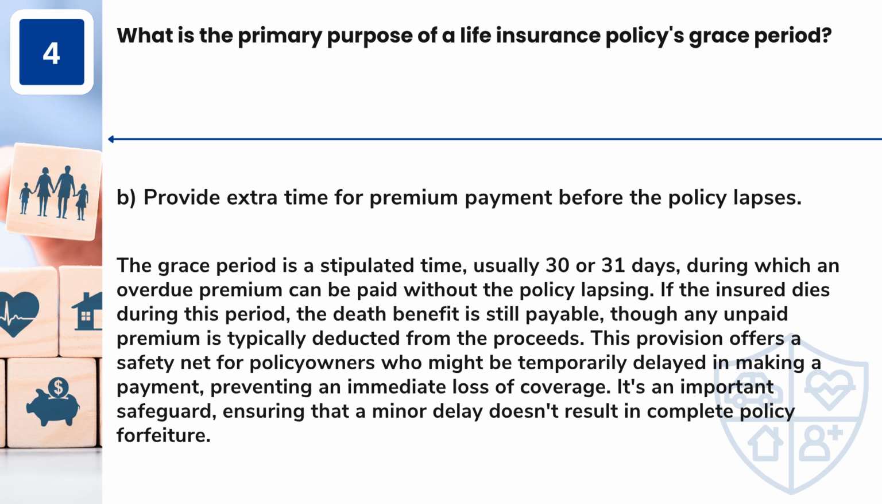Answer: B. Provide extra time for premium payment before the policy lapses. The grace period is a stipulated time, usually 30 or 31 days, during which an overdue premium can be paid without the policy lapsing. If the insured dies during this period, the death benefit is still payable, though any unpaid premium is typically deducted from the proceeds. This provision offers a safety net for policy owners who might be temporarily delayed in making a payment, preventing an immediate loss of coverage. It's an important safeguard, ensuring that a minor delay doesn't result in complete policy forfeiture.